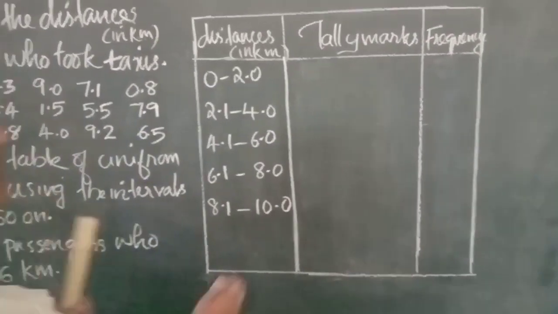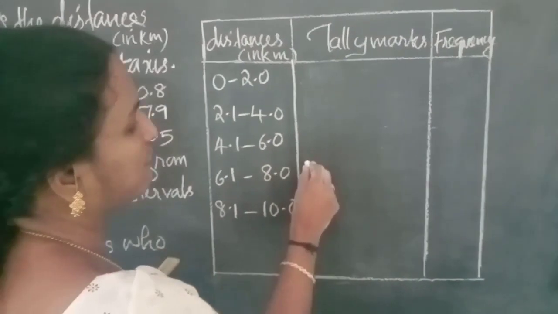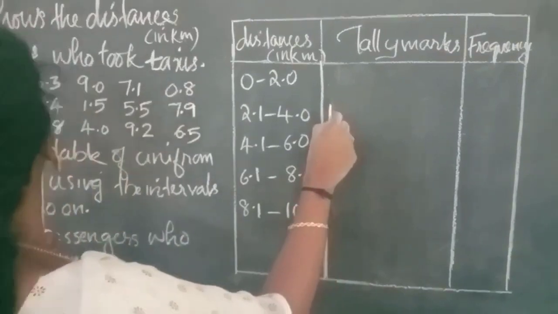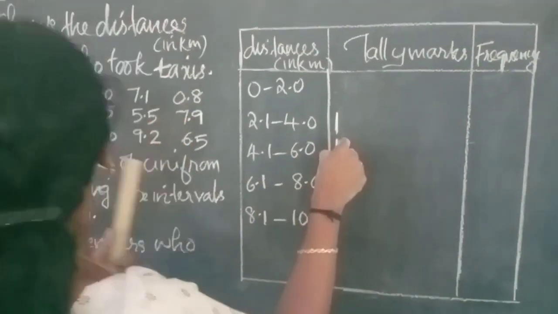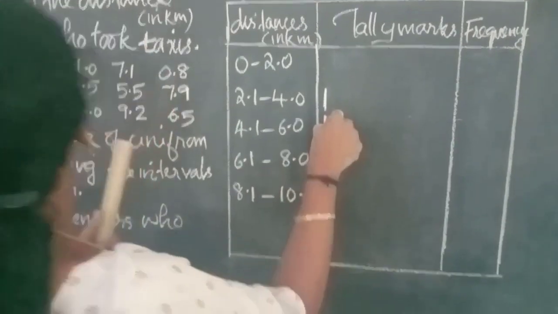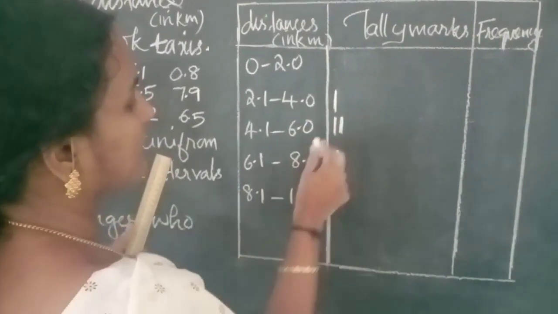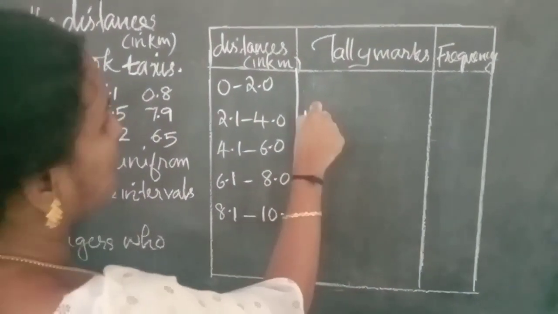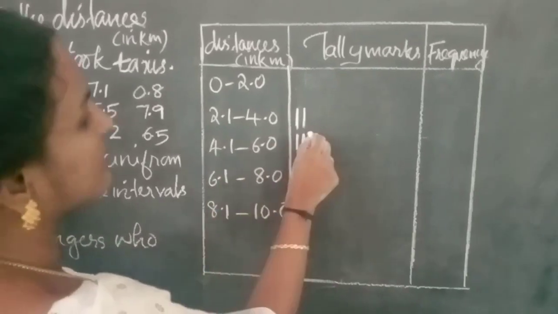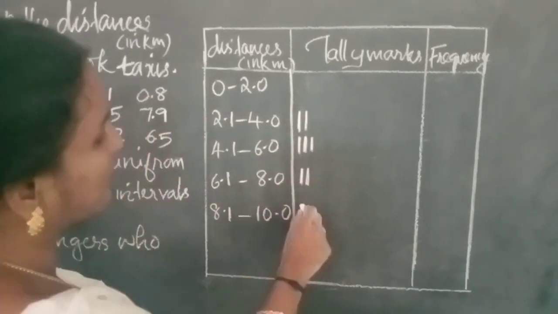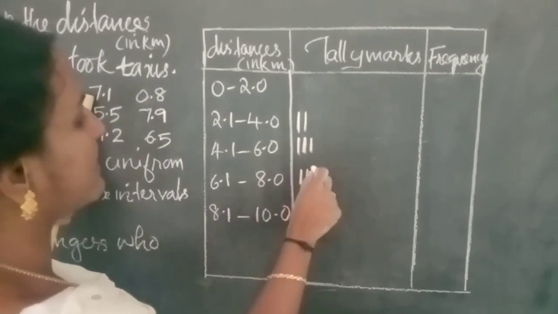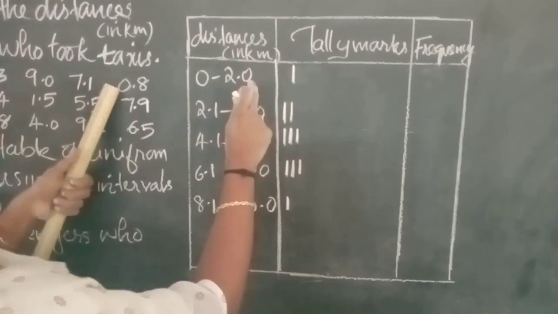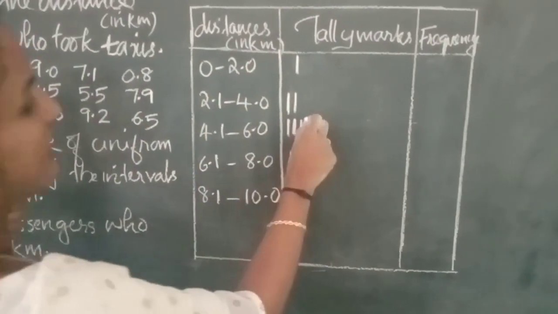Okay. Last one 7.2. 7.2 lies between 6.1 and 8.0. Then 2.8, this one. Then 4.2. Then 6.0 again, then 6.5, then 3.3, then 5.3, this one, then 9.0, then 7.1, then 0.8. 0.8 means less than 1, so this interval 0 to 2.0. First row is over, then second row 4.1 again.